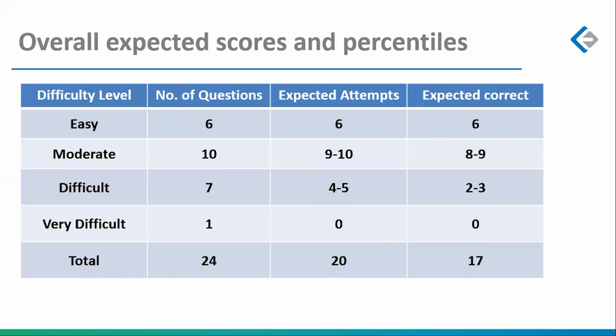Yes, moderate questions, you had to attempt 9 to 10, because in the difficult and very difficult, out of 8 questions, I expect you to get me only 2 correct. So there's not even a need to attempt 4 questions if you're getting me only 2. But if you're going to leave out these 8 questions, if you're only going to get me 2 correct, you have to get me the others correct from the easy and moderate. And if that means 100% attempts with a 90% accuracy, that's how it works. You save time here. You have to invest time here. You can't just give me 15 attempts in 25 minutes and tell me that you've done a good job in the verbal section.